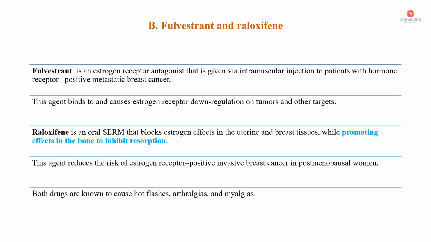Raloxifene is also an oral selective estrogen receptor modulator that blocks estrogen effects in the uterine as well as breast tissues, while promoting effects in the bone to inhibit resorption. Hence, it is also useful in the management of osteoporosis. This agent reduces the risk of estrogen receptor positive invasive breast cancer in postmenopausal women.